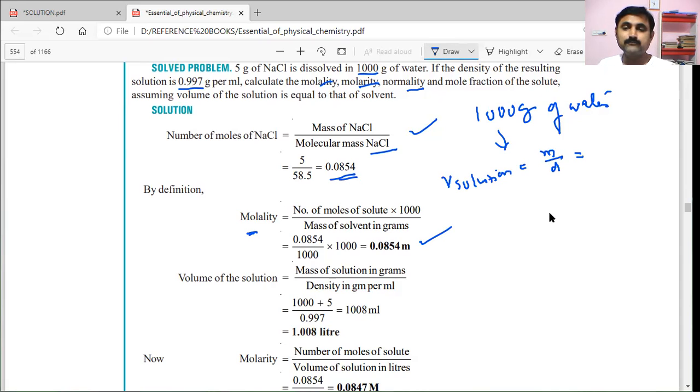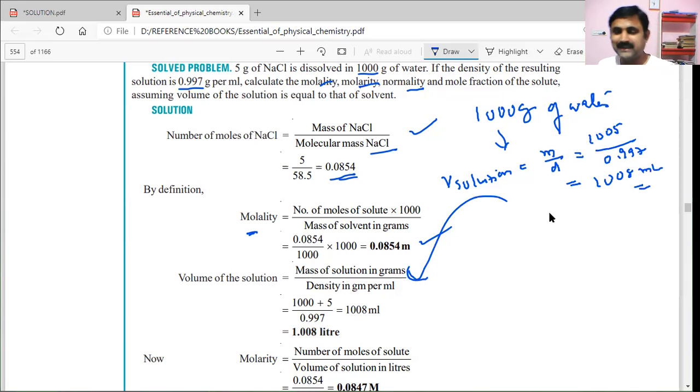So the mass of solution you can obtain by summing the mass of solvent and solute. Solute, they are given 5 grams of NaCl, and solvent is 1000 grams. So 1005 grams is the mass of solution. Dividing with the density 0.997, we will get the volume, that is 1008 ml. So that's why here 1008 ml is the volume of solution to calculate.